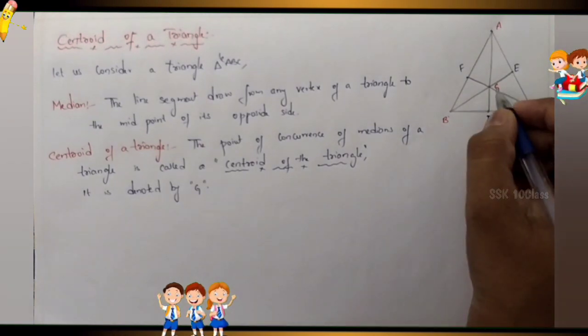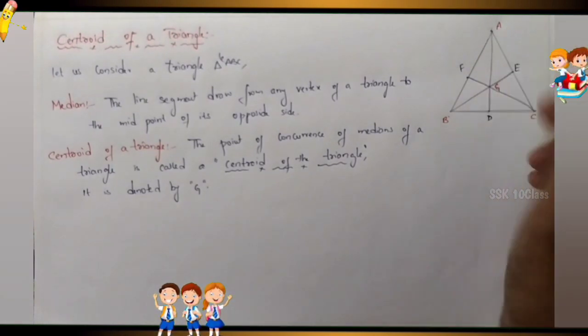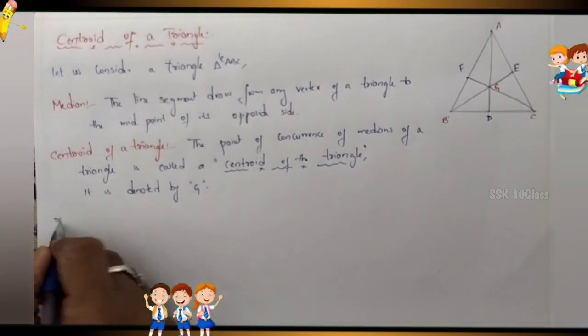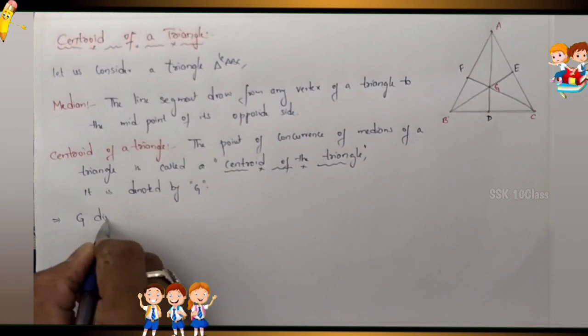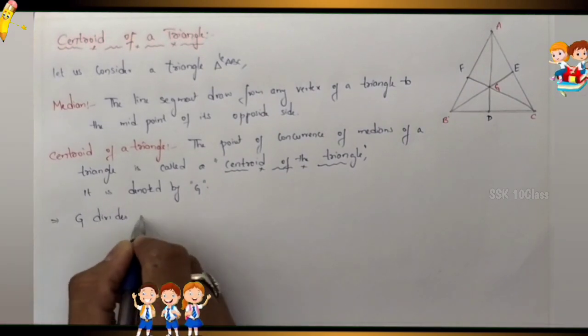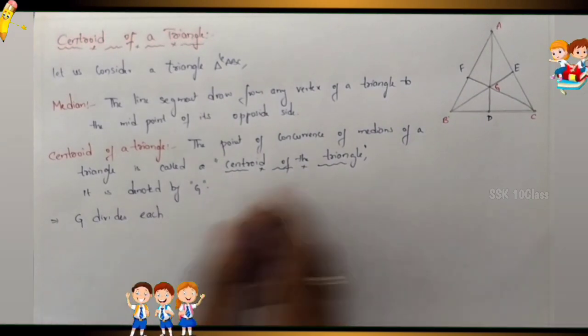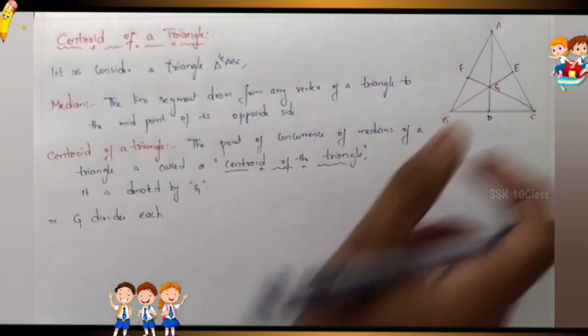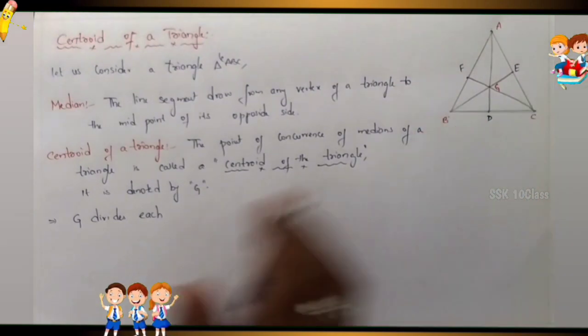Now, if you observe here, G divides AD. So I am writing here, G divides each median. Take each median: AD is a median, BE is a median, CF is a median. I'm taking only one.